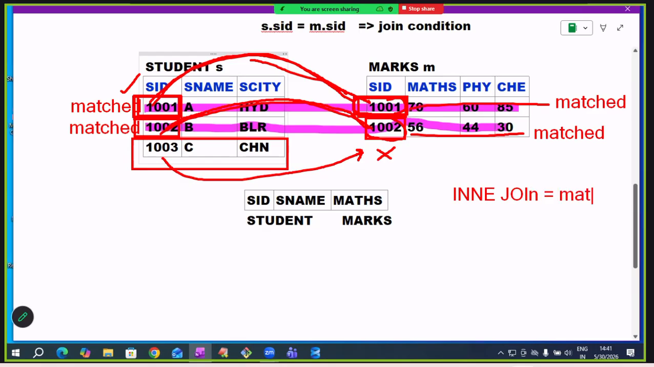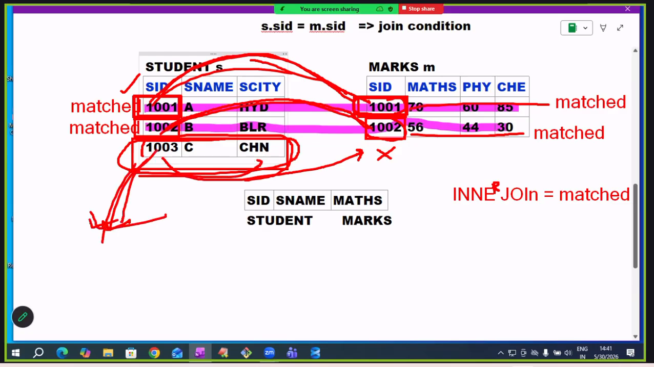Inner join equals matched records. Inner join can never give unmatched records. But sometimes we need to get these unmatched records also. I want to get student details with marks details, and those who are absent also. Absentees are in the student table. So absentees also I want. So unmatched records also I want.